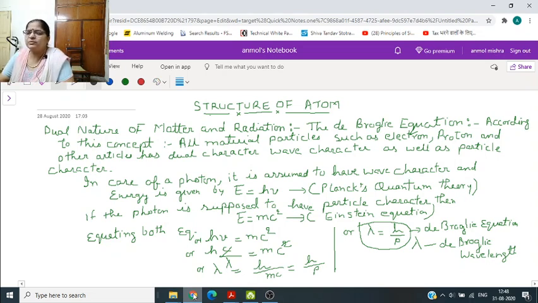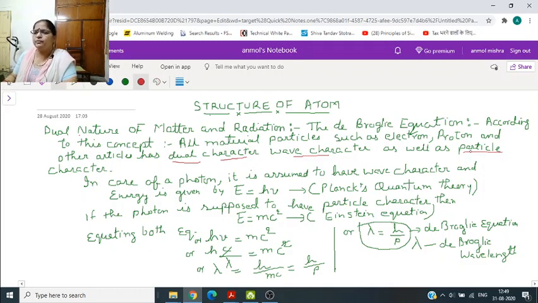In today's session, that is the next part of structure of atom, we will study dual nature of matter and radiation. Now there was a scientist called de Broglie. He gave an equation, and according to that concept, all the material particles like electron, proton or any other microscopic particle has dual character, that is wave character as well as particle character.